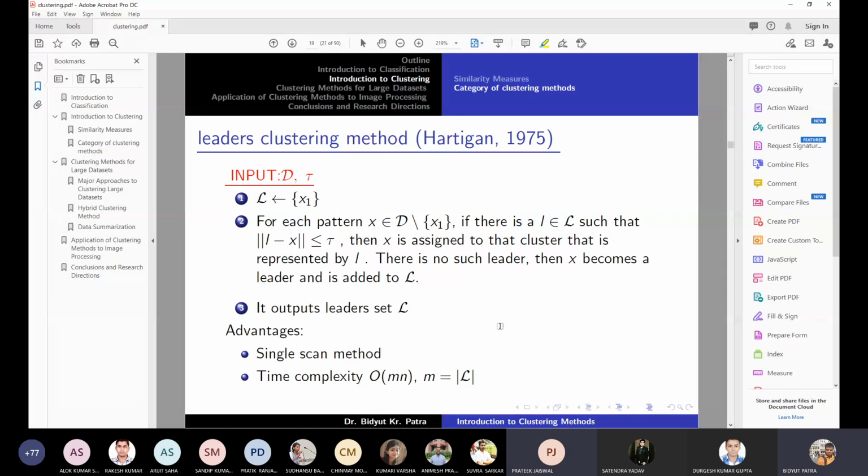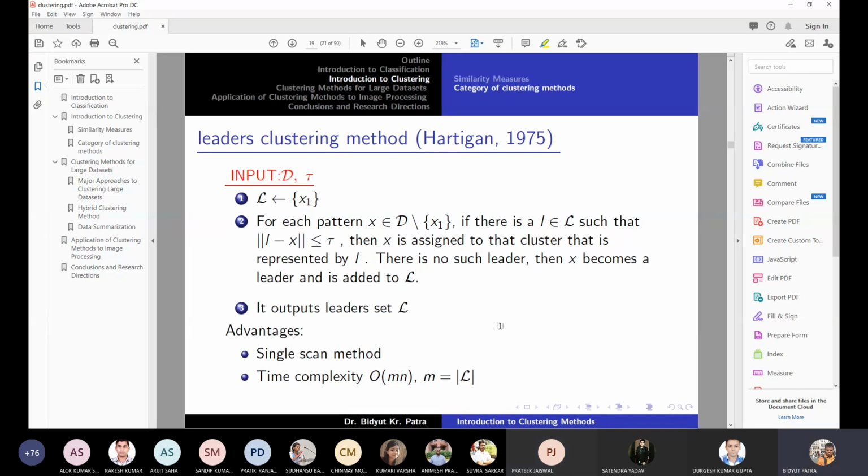No, it is not clear to me. Yes, sir. Sir, I am asking, is there any particular value for leader? Like if threshold is something like 5, then leader should have 3. No, no, not like that.